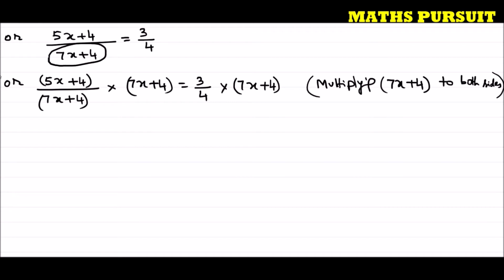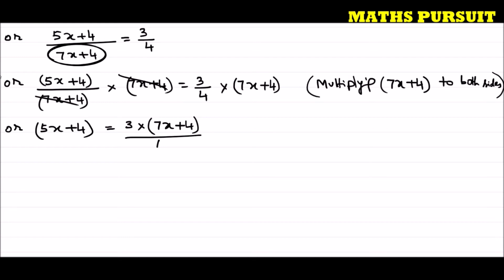In order to eliminate this 7x plus 4, we need to multiply 7x plus 4 to the left side of the equation. If we are multiplying something to the left side of the equation, we should also do the same thing to the right side of the equation. So, hope guys I'm very clear till here. So, I can write now 5x plus 4. This 7x plus 4 and this 7x plus 4 cancel out, is equal to 3 into 7x plus 4 divided by 4.